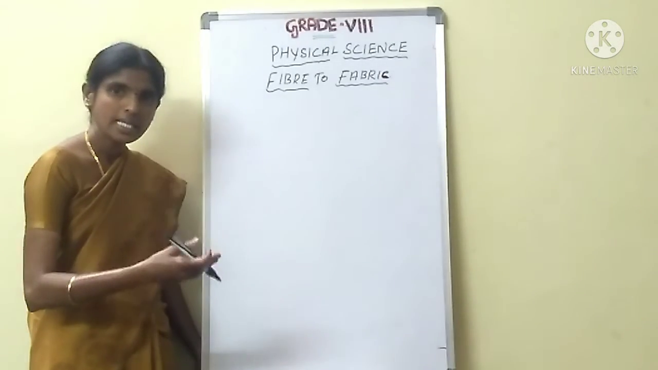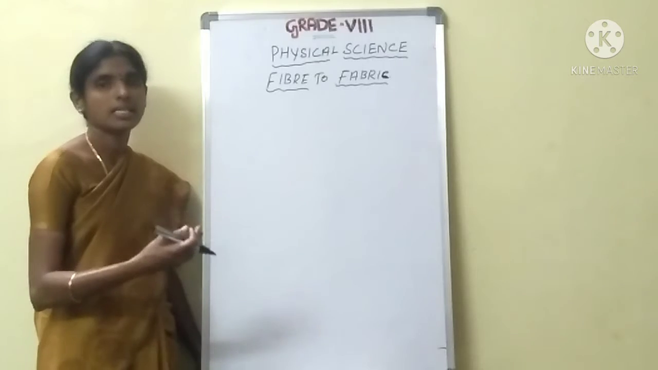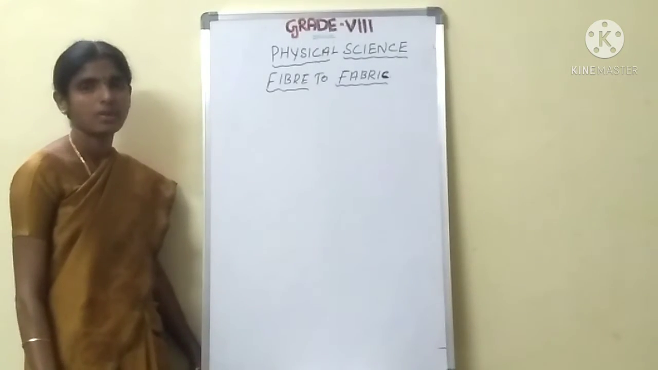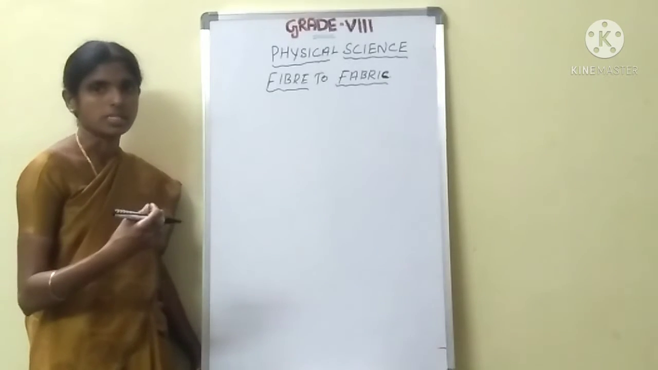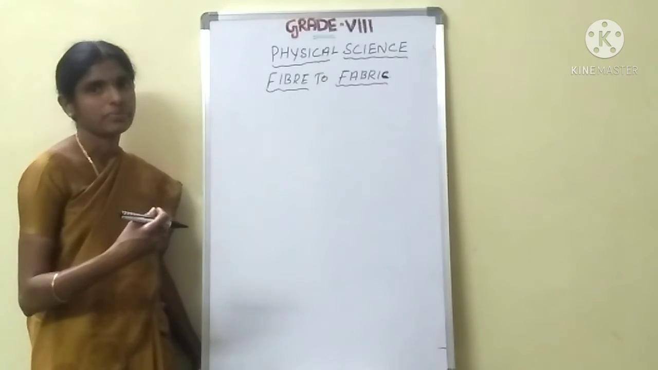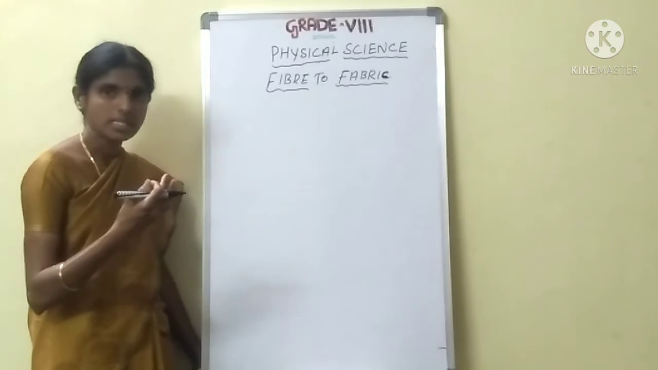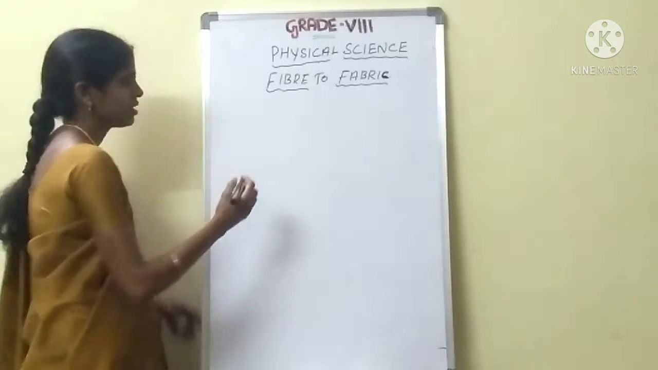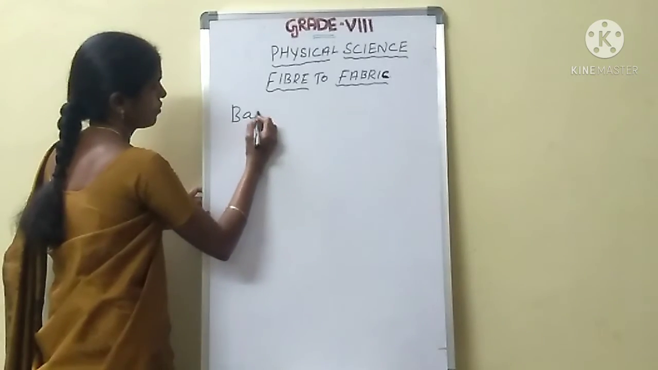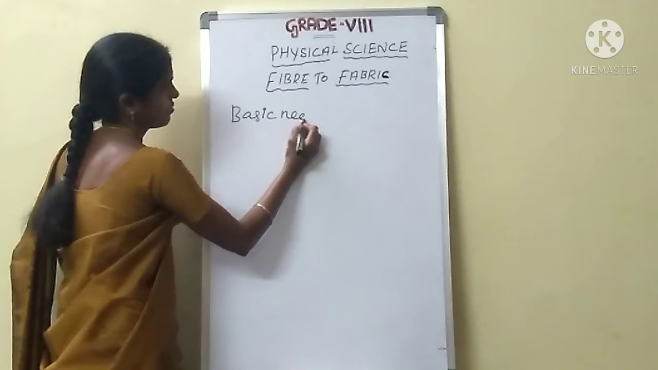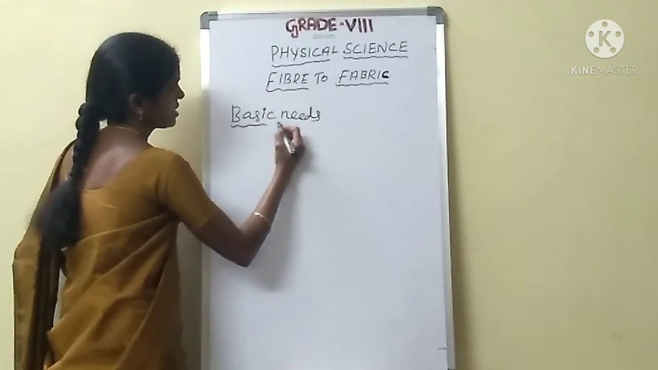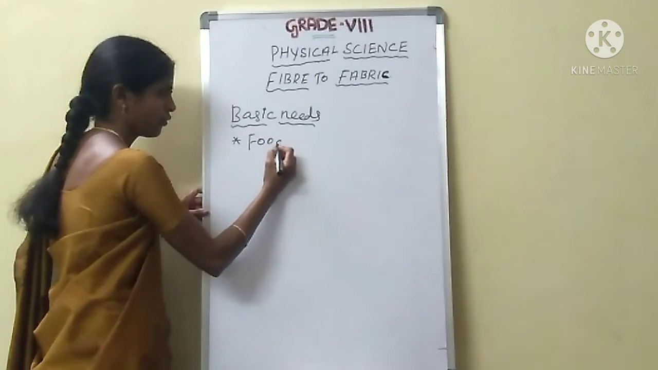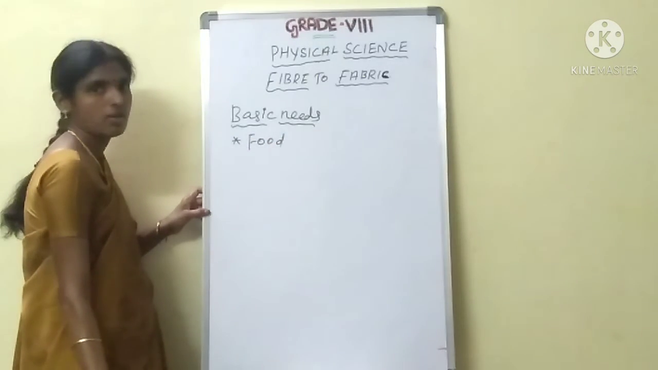What are the basic needs in our life? What are the three important things in our life? Any idea? What is the first one? The three important things are very much needed for our life. What are the basic needs for our life? First one is food. Food is the basic need of our life.